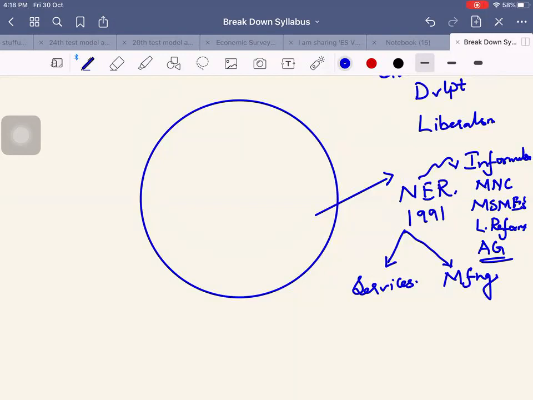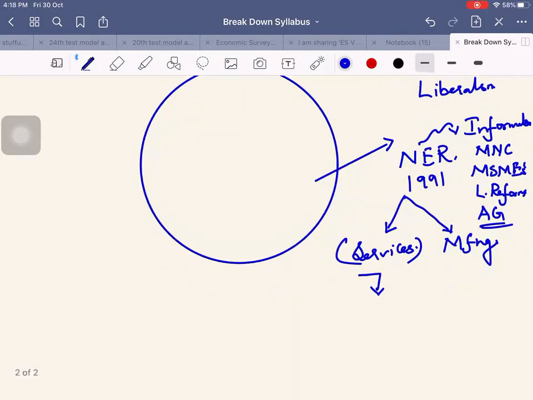Second is, globalization can be linked to services or over tertiarization. Why was there a focus on over tertiarization? What are the reasons for over tertiarization? Then over tertiarization's impact on the Indian economy. What is the impact on the Indian economy with respect to over tertiarization? These were the areas where questions were coming. For example, what is the impact?